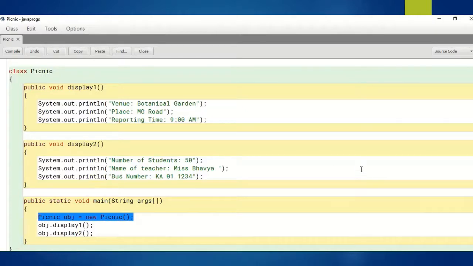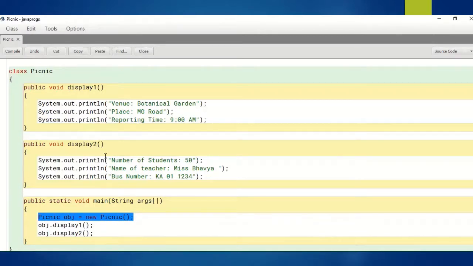We don't have data members, because we did not create any variables here. Inside our object obj we have only the member methods display1 and display2.